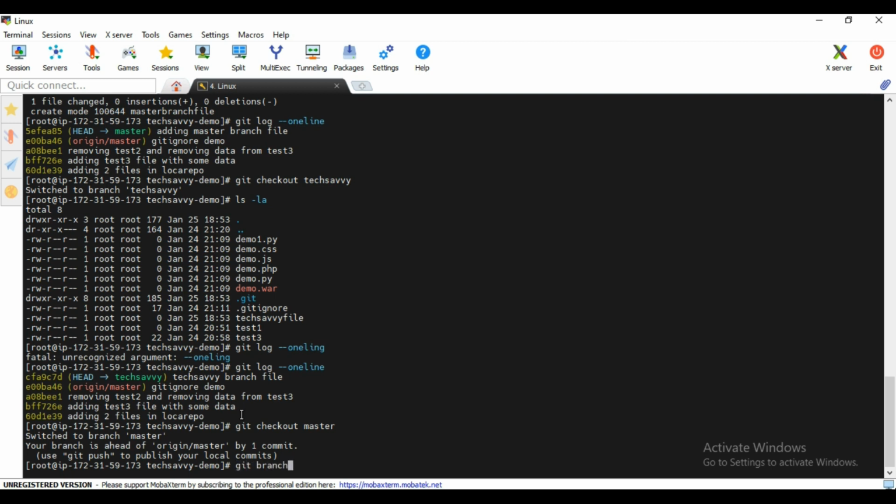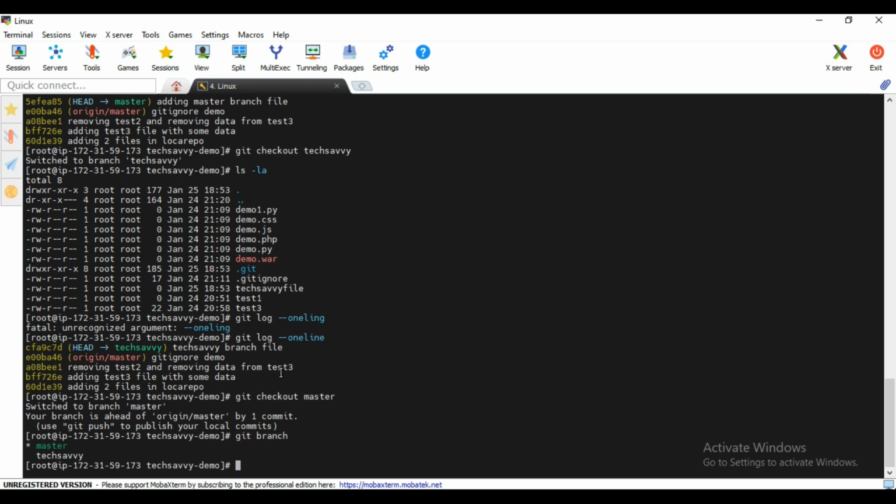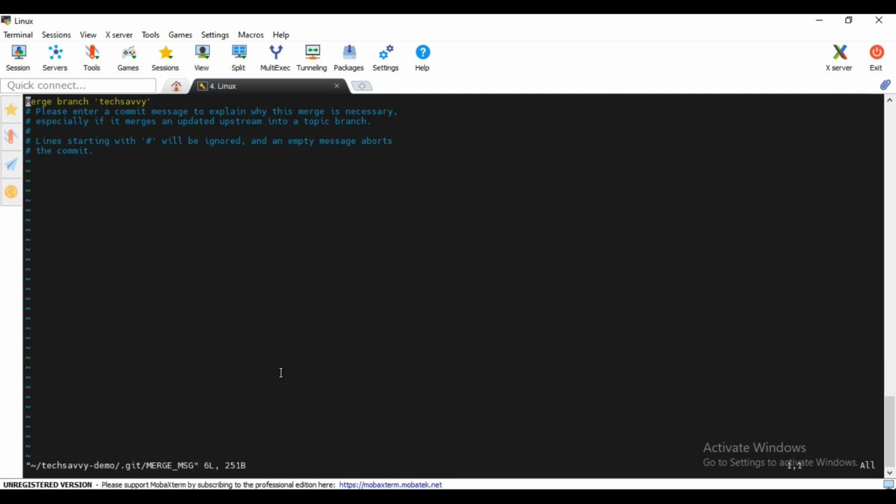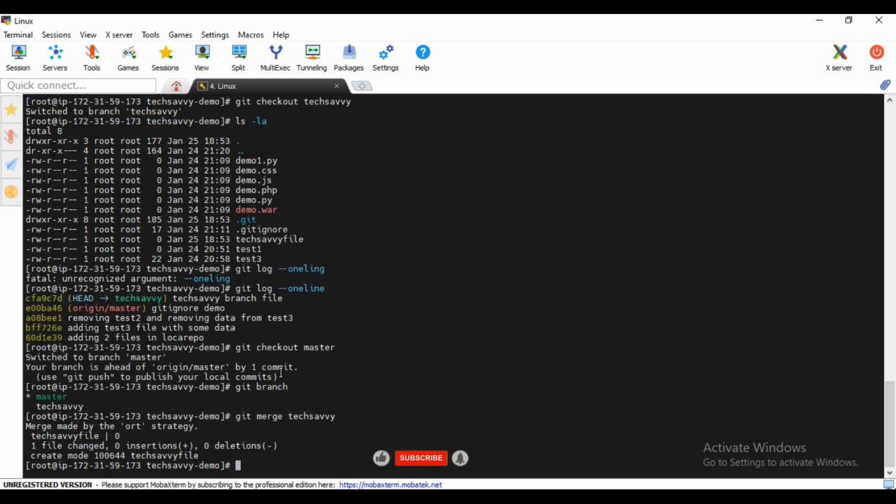Okay, git branch. See, so for merging it is very easy. We just need to type git merge and the branch name which I wanted to merge into the master. So I will simply type TechSavvy and enter. So it will ask me if you wanted to pass any message, so I will just simply type this. So okay, colon wq. So it will take the message. And if I will show you the git log now,